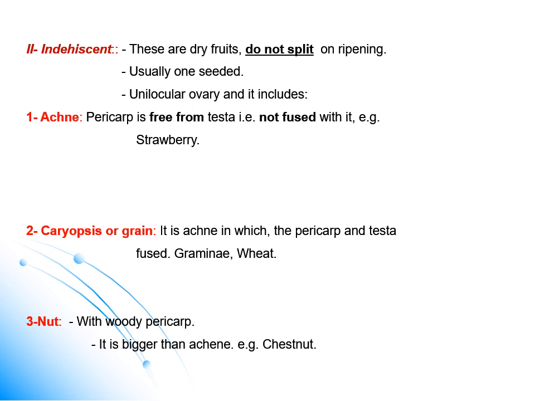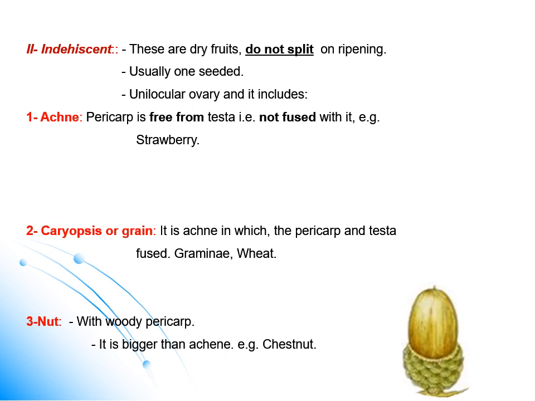It includes achene, in which the pericarp is free from the seed structure or free from the testa. We can separate the seed from the pericarp or the fruit wall, as in strawberry. The second type is grain or caryopsis, in which the seed structure or testa is fused with the pericarp. We cannot separate them from each other, as in maize or wheat.